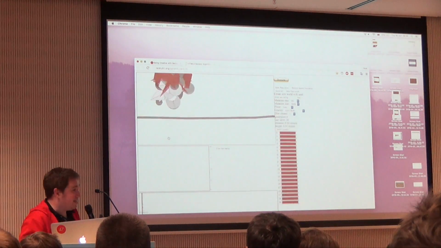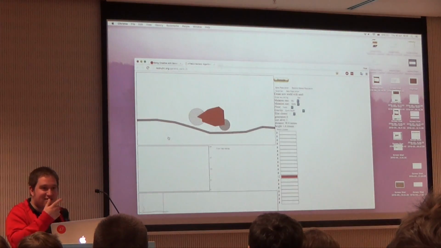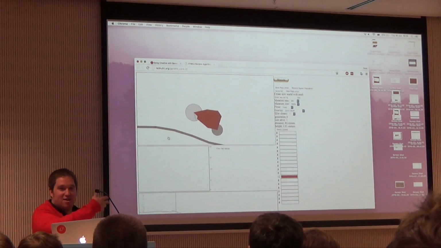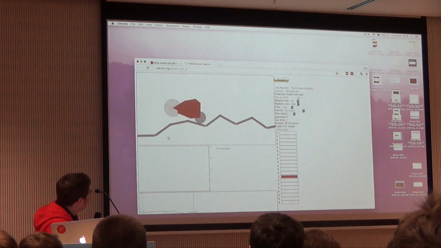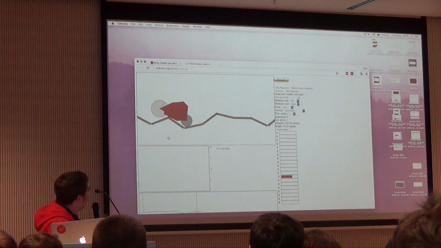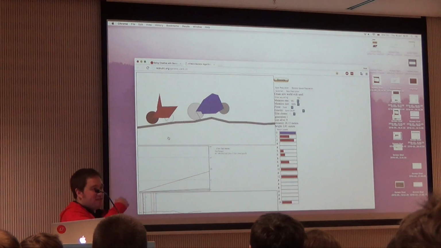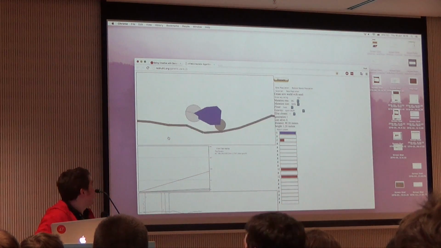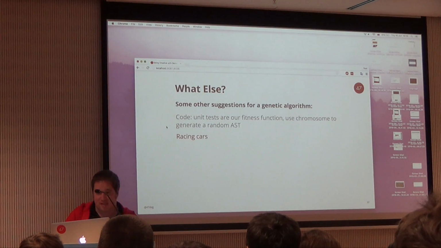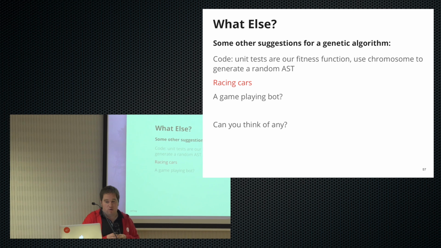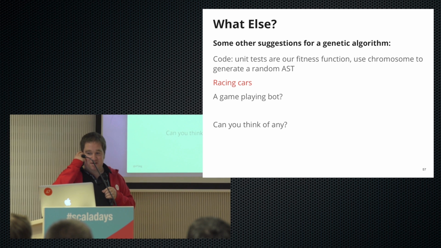Does this work? So this is done in JavaScript, and these are all randomly generated. And then this will crash in a minute, and then it starts again because it knows this was the fittest because it went further along. Is it ever going to stop? Oh. Give it a sec. There we go. And so that's died there. And now these are more closely related to that one. And if you leave this for a couple of hours, it gets quite good. So I need to close that. Or maybe, I don't know, maybe a kind of poker bot or Counter-Strike bot or something. I don't know. Maybe you can think of your own.